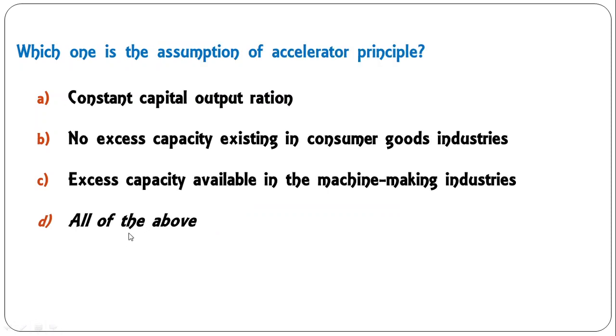Which one is the assumption of accelerator principle? Again, dear students, all these statements and assumptions are true. Constant capital output ratio, it is capital output ratio, not ration. No excess capacity existing in consumer goods industry. This is another assumption. Excess capacity available in the machine making industries. So all of the above are the correct answer in this question.